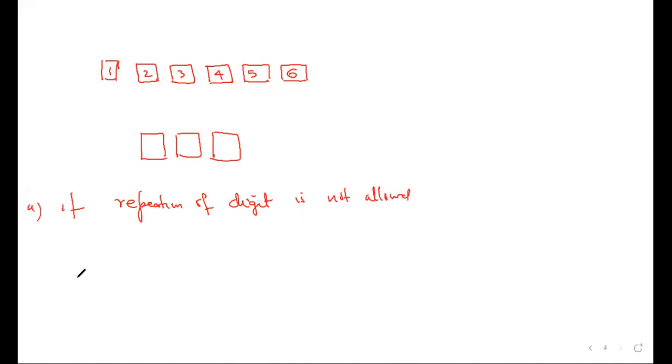I need to form a 3-digit number. How many 3-digit numbers can be formed using the digits 1, 2, 3, 4, 5, 6? First question, repetition of digits is not allowed. Second question, repetition of digits is allowed.